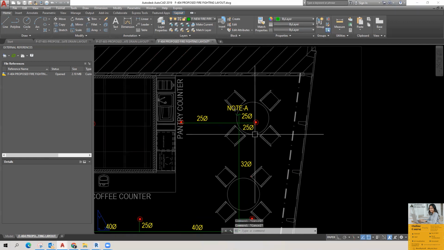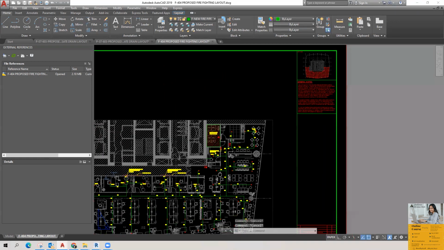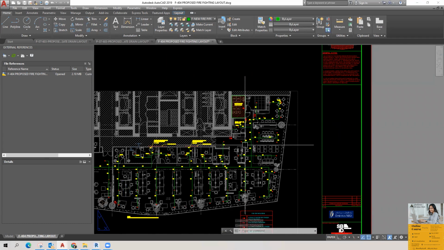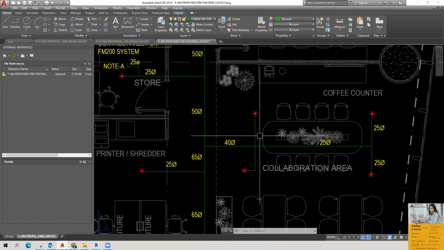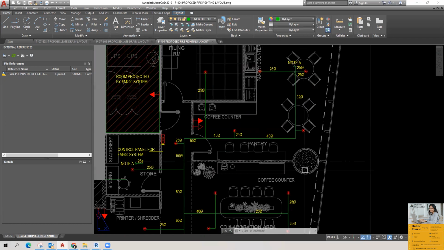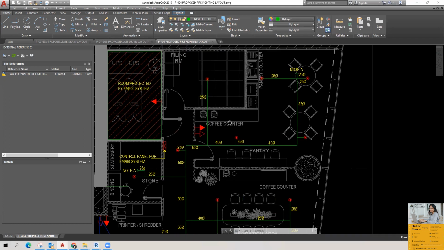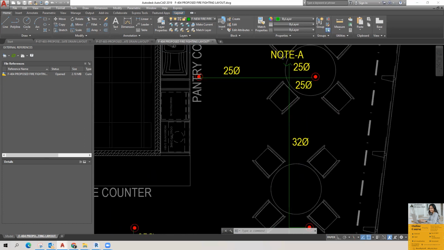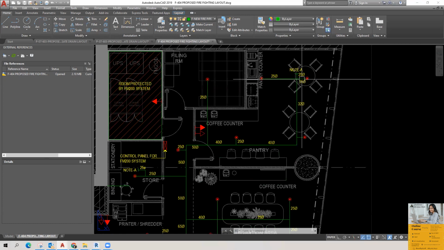This is kind of an existing project. Before, there were firefighting lines, but only upright sprinklers. After the demolition, they have added the pendant sprinklers. So there will be two firefighting lines for this project. One will be dedicated for upright sprinklers and another for pendant sprinklers. So this is the drawing for pendant sprinklers, right?